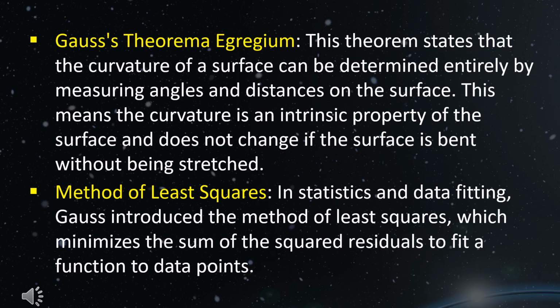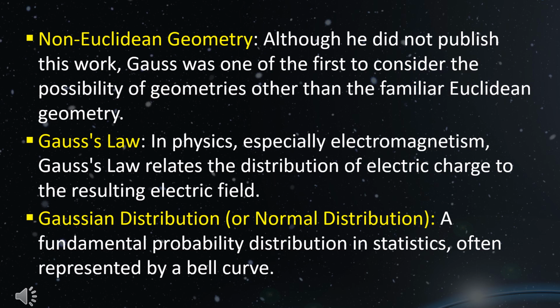Method of least squares. In statistics and data fitting, Gauss introduced the method of least squares, which minimizes the sum of the squared residuals to fit a function to data points. Non-Euclidean geometry. Although he did not publish this work, Gauss was one of the first to consider the possibility of geometries other than the familiar Euclidean geometry.